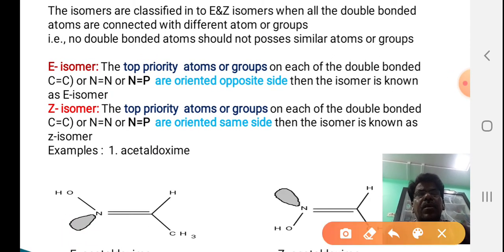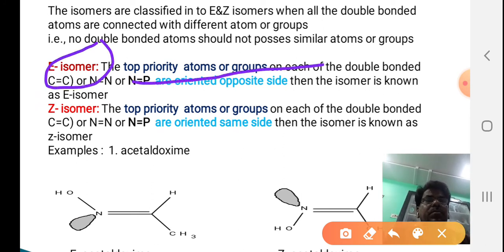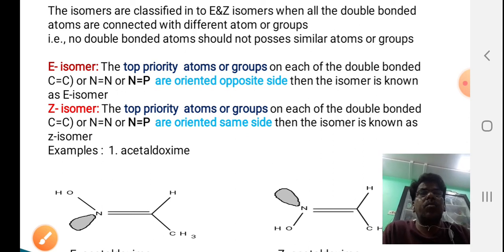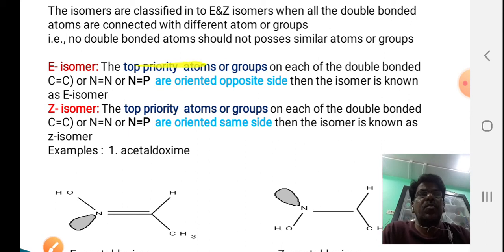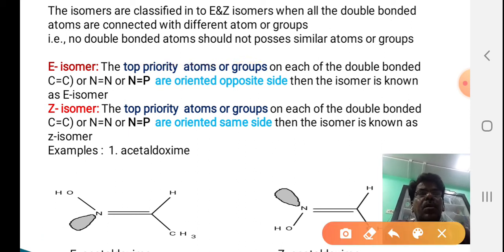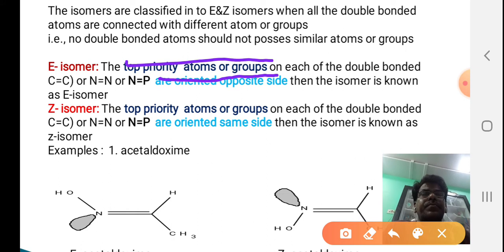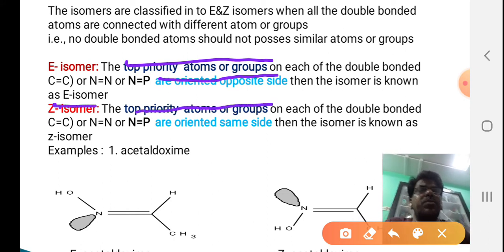Listen to me. Here, E isomer means the top priority groups on each double bonded carbon are oriented on opposite sides. But in the case of Z isomer, the top priority groups are oriented on the same side.